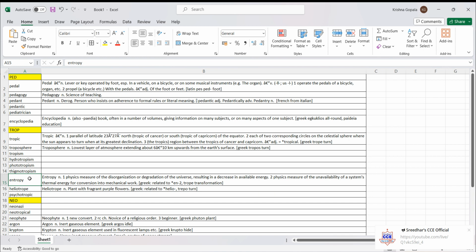Because these tend to follow the sun. That is, they turn and blossom towards the sun as it travels from east to west every day. For example, the sunflower also follows the sun, right? That is, these are called heliotropes. Trope is turn or change. Helio is sun, the turn which is happening because of the sun.